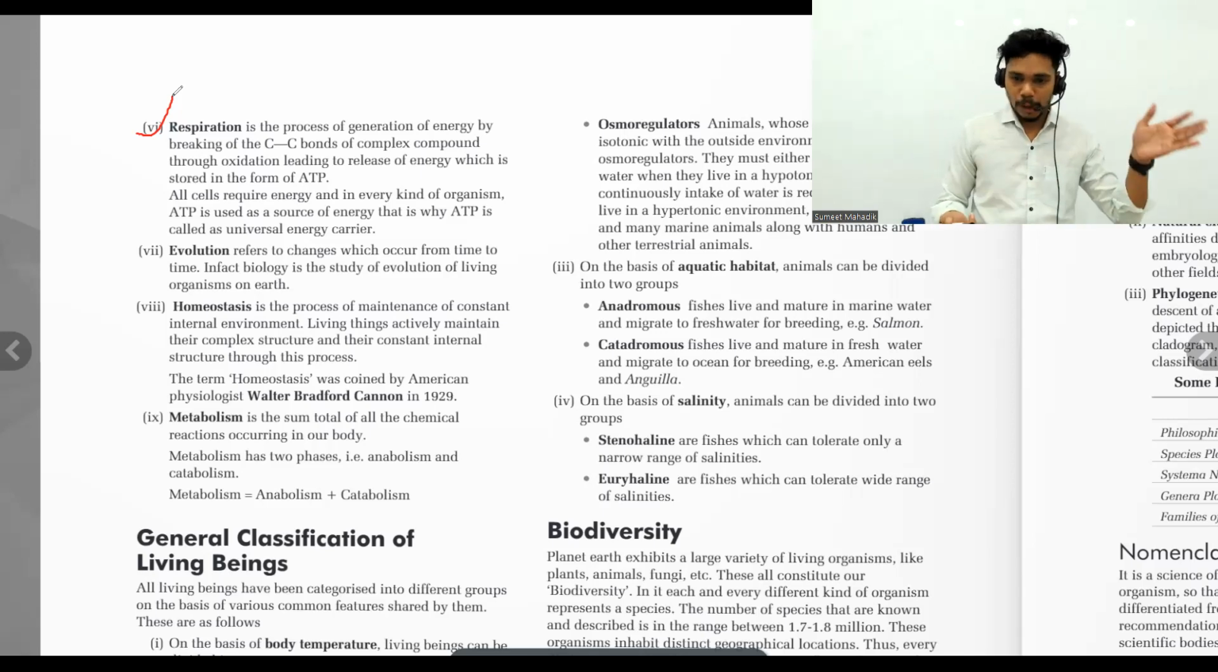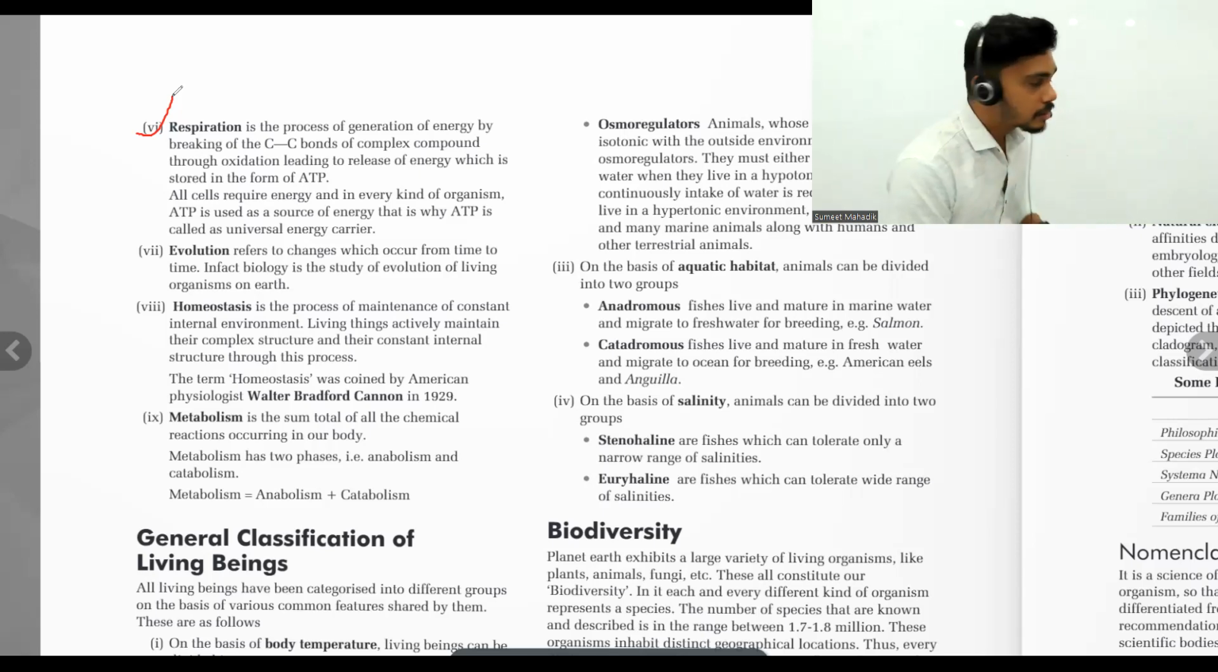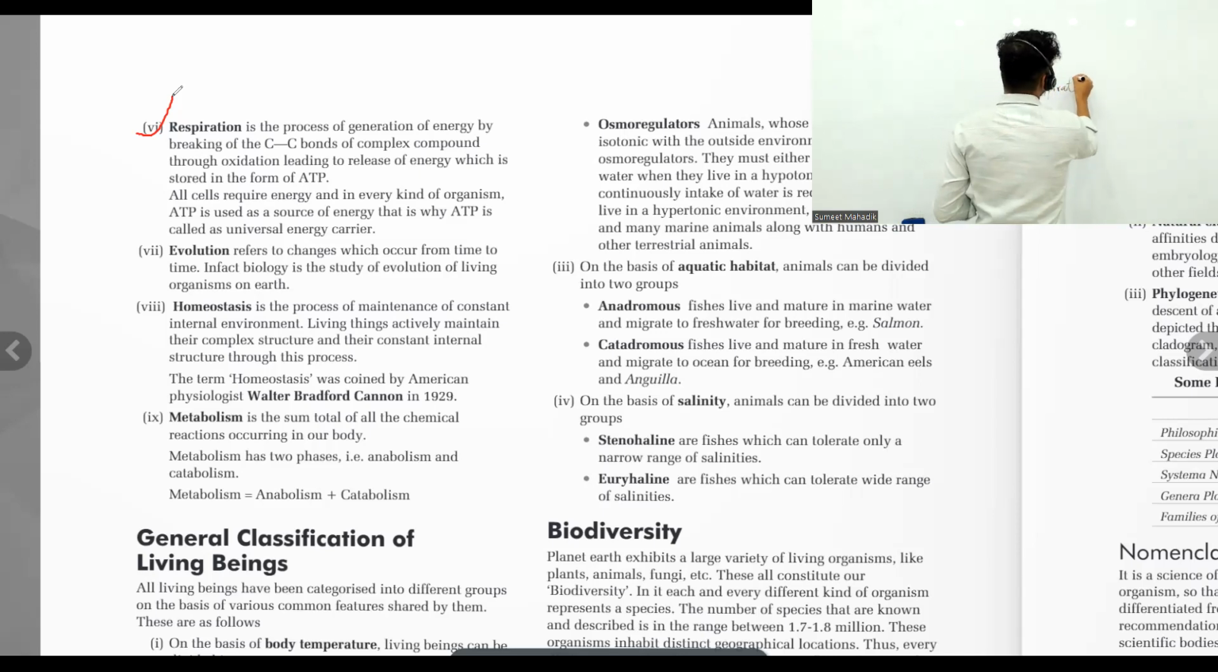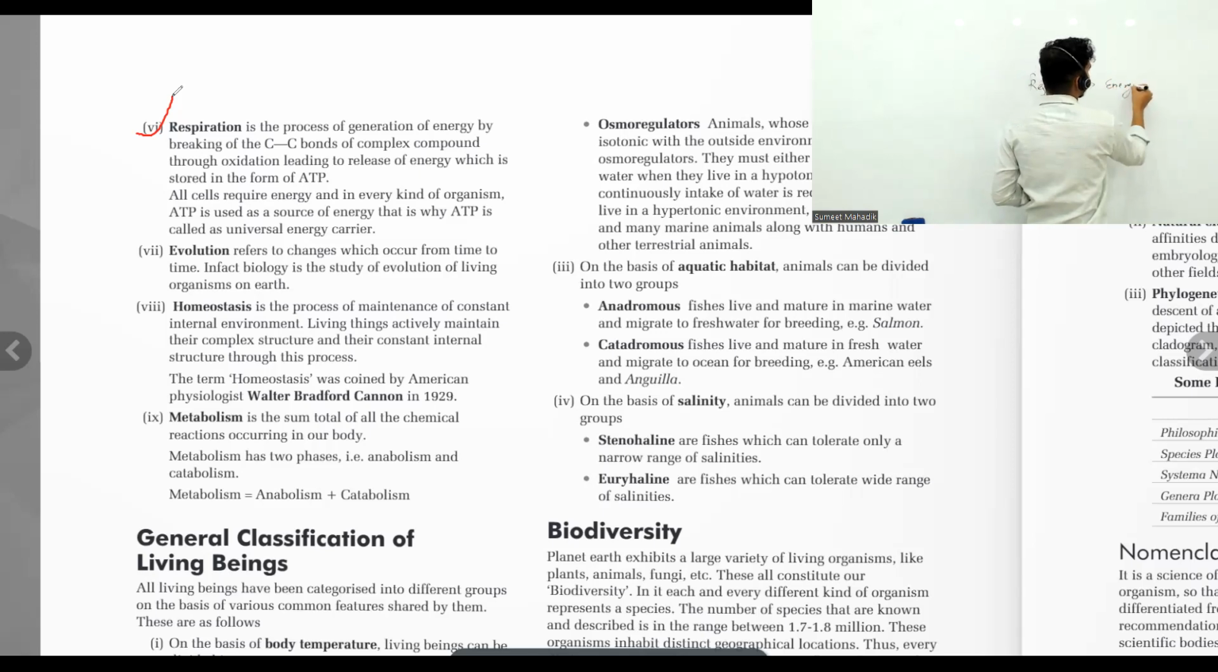What is ATP? Adenosine triphosphate. Nothing but the energy currency we are getting. So it is a process of generation of energy. So the next characteristic is respiration. And the respiration is directly related to energy synthesis.